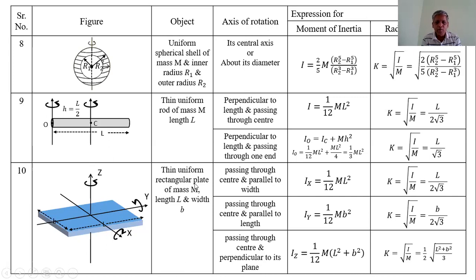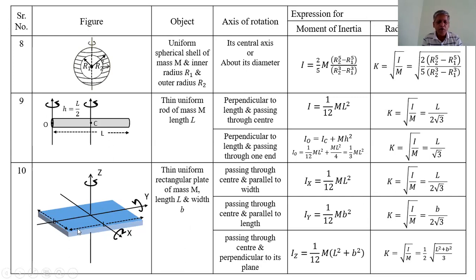Now, the moment of inertia of the thin uniform rectangular plate of mass M, length L, and width b about the axis passing through the center and parallel to the width, that is perpendicular to the length, that is about the x-axis, is Ix = 1/12 ML². That is like a thin uniform rod of length L. Therefore, the radius of gyration k = L/(2√3).